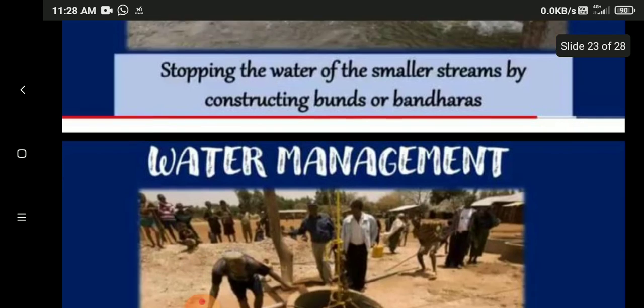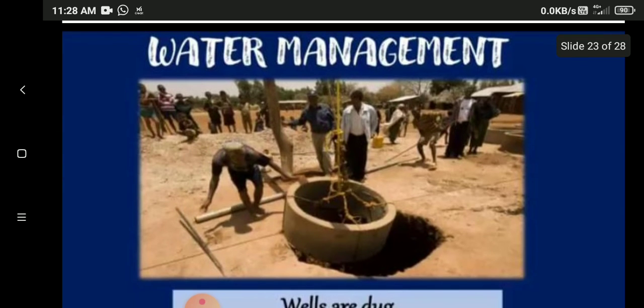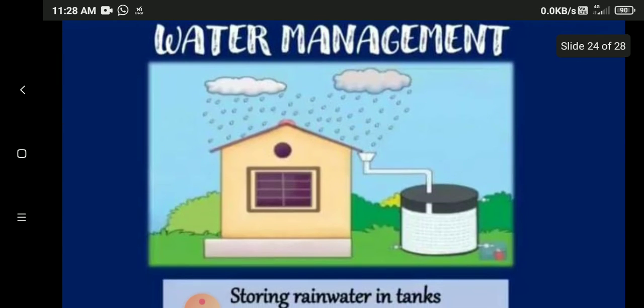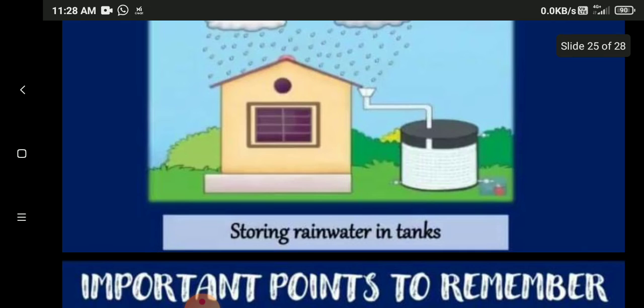But one more thing, in the village side, people started to build individual wells. Every house has a well to store water. In some places, wells are dug in river beds to allow water to collect in them. Rainwater falling on roofs of houses is drained into large tanks placed beside the building. Using all such methods helps to store as much water as possible. This method can also be used by us.